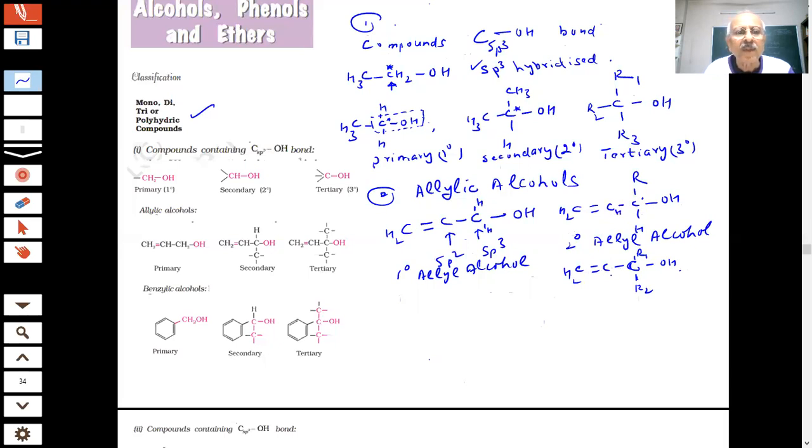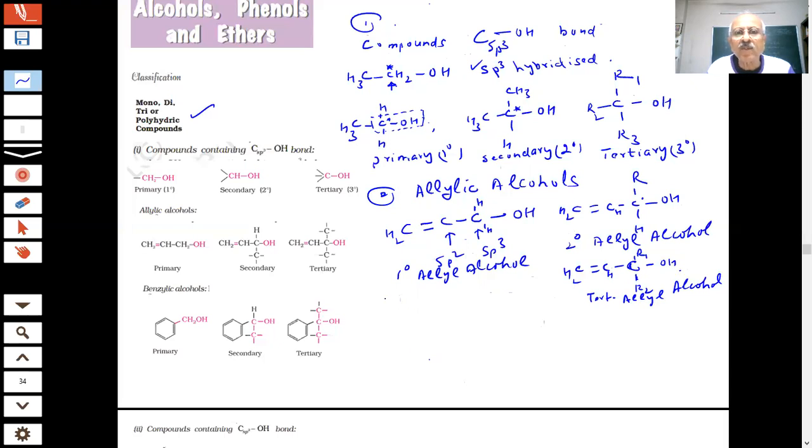What type of group is this, students? Sir, tertiary. 3 degree, tertiary. Okay. This is a tertiary allyl alcohol. So we can have classification based on primary, secondary, and tertiary allyl alcohol, student. Okay. No problem.